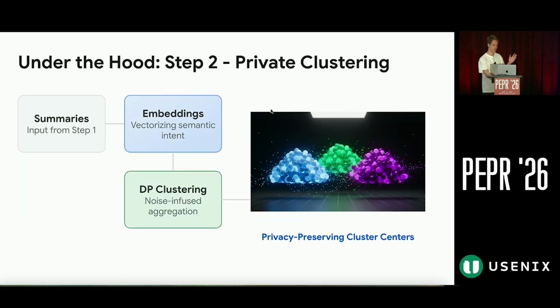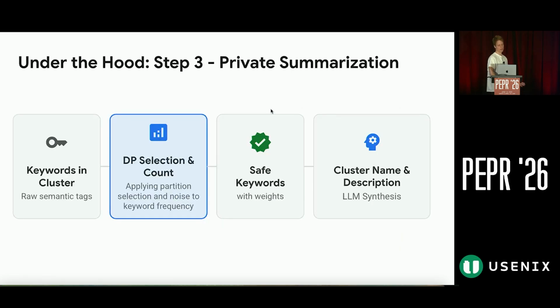Then we take the summaries from step one and embed them using a semantic embedder, such as Gecko, for example. So we get n-dimensional vectors, which we can then cluster with differentially private clustering, so that we get differentially private cluster centers that ensure that enough people contribute to each cluster. It also has some noise addition to get differentially private privacy guarantees.